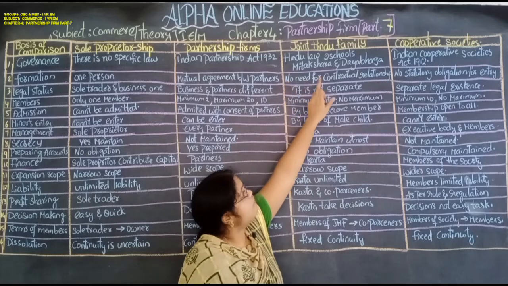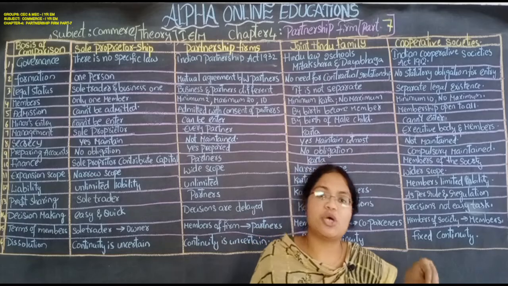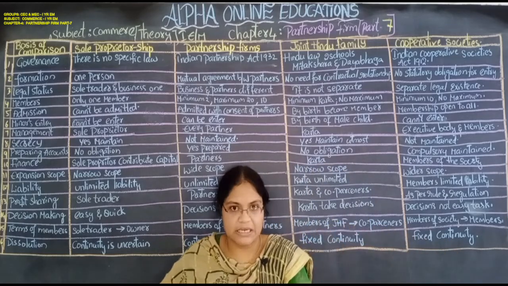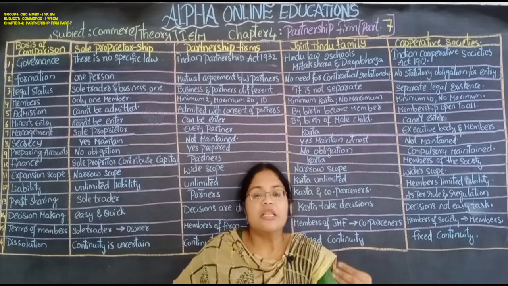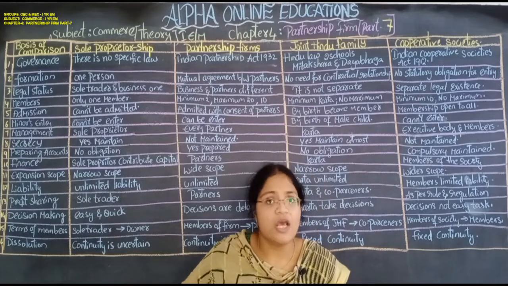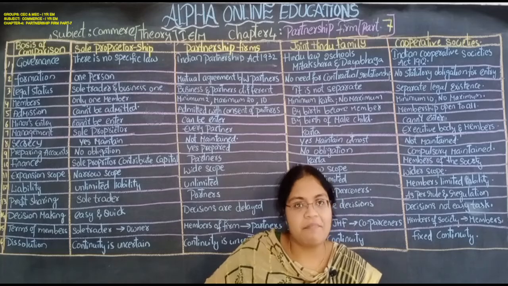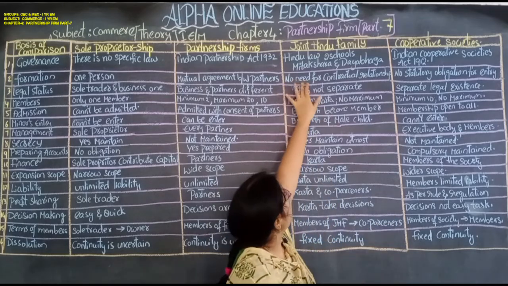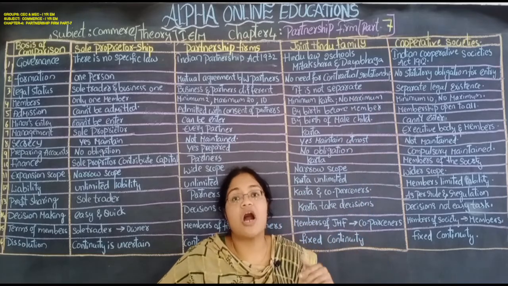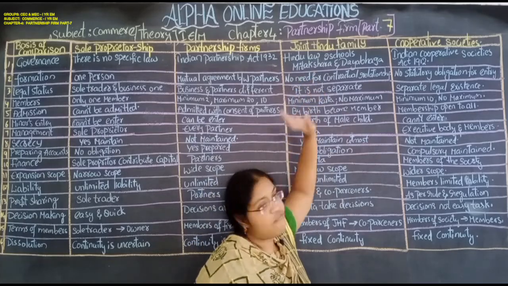Next, no need for contractual relationship: by birth only, in the joint Hindu family, the male child, the boy child, will become a member of the joint Hindu family. No need to make any contract with the family members. Contractual means contract related relationships are not needed in the joint Hindu family.